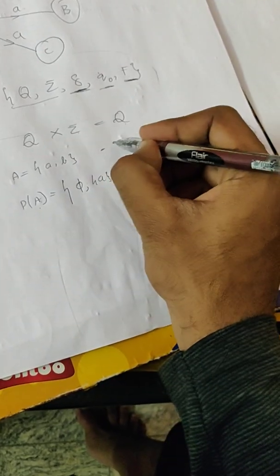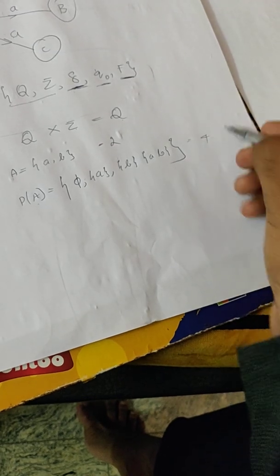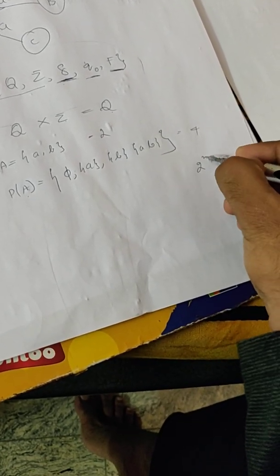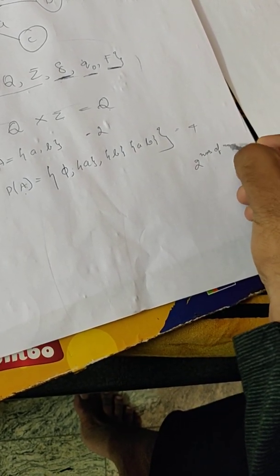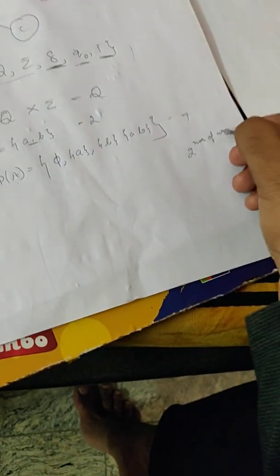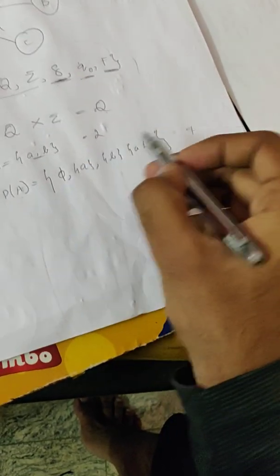Here you can see set A has 2 elements, and the power set has 4 elements. The relation is 2 power the number of elements in set A. Here is the logic. See it carefully. I will take this example.